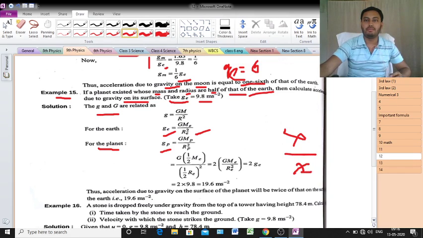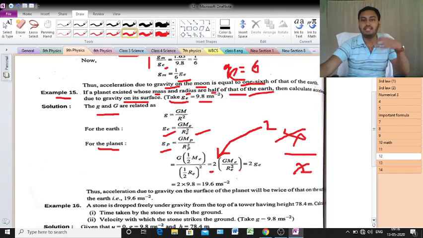Just if you simplify, then you will get 2. Clear or not? So you will get 2 into GMe by Re square.